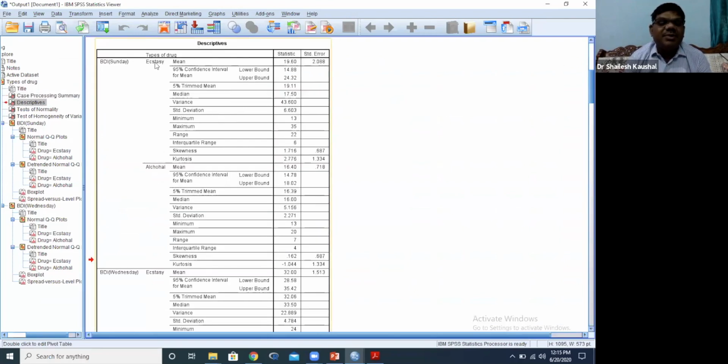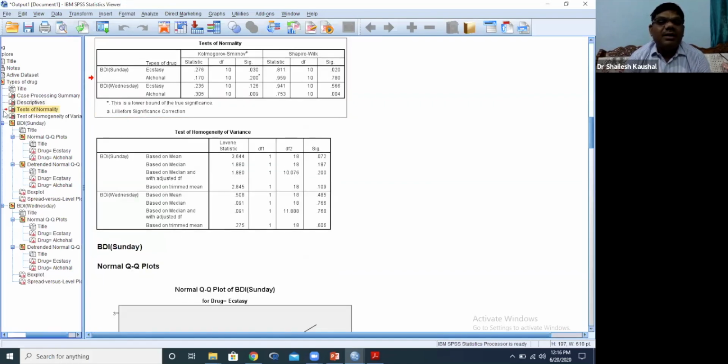In descriptive statistics, we can see central tendency, meaning mean, median, mode, and the same for the alcohol group. So I want to check normality through the KS test. This is our KS test. On the basis of this table, we will tell the normality of our data.